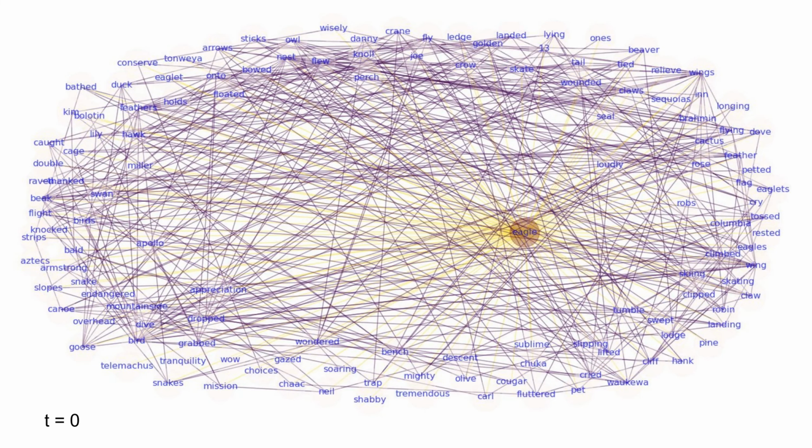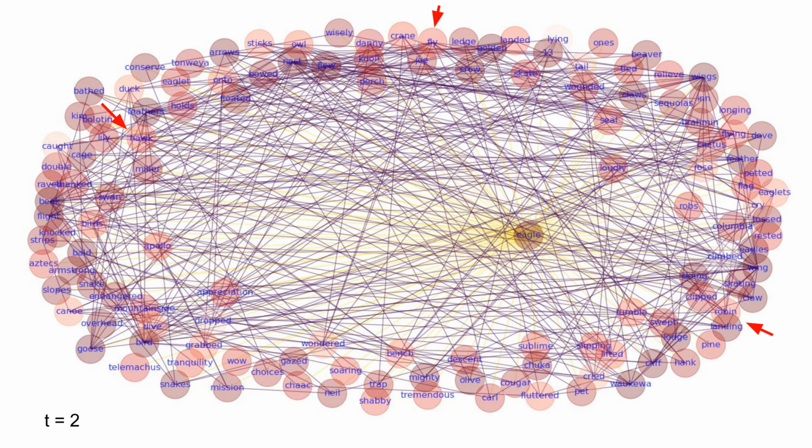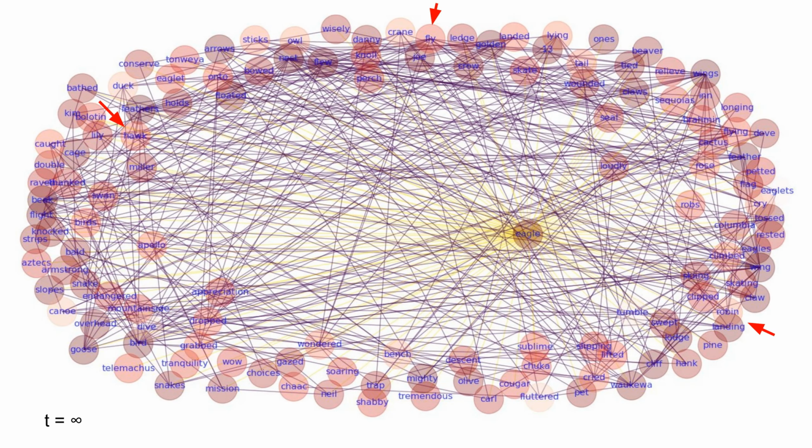Here is a subnetwork of the topmost active words across iterations after queuing the system with the word eagle. The direct connections between eagle and the other nodes are shown in yellow. I lesioned the memory to mimic the case where eagle and hawk are not directly connected. All the direct neighbors of eagle become activated after a single recurrent iteration, but notice how semantically relevant words like fly, hawk, and robin are not active. After a second iteration, fly, hawk, and robin become activated, and they remain active at the steady state.